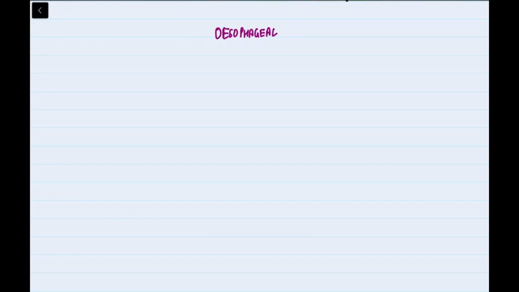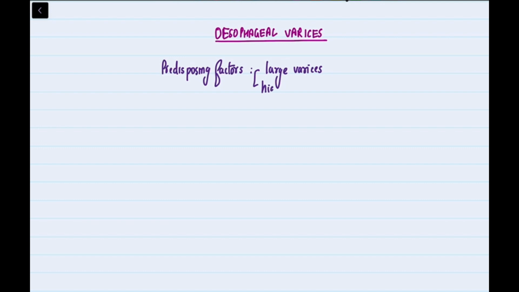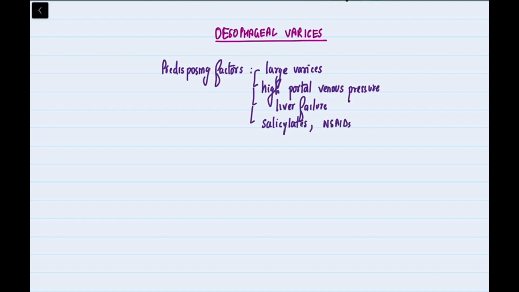Esophageal varices. Predisposing factors for the development of esophageal varices include large varices, high portal venous pressure, liver failure, use of salicylates, non-steroidal anti-inflammatory drugs, and other medications. Presence of cherry red spots on endoscopy.